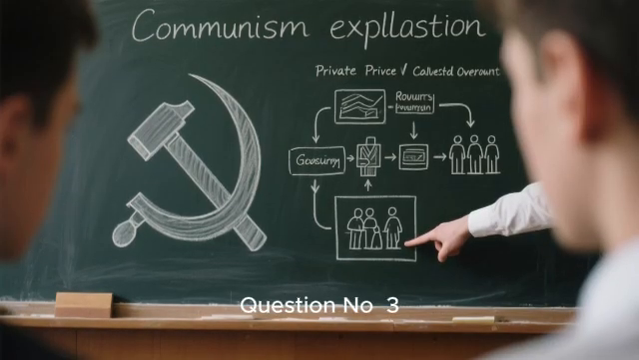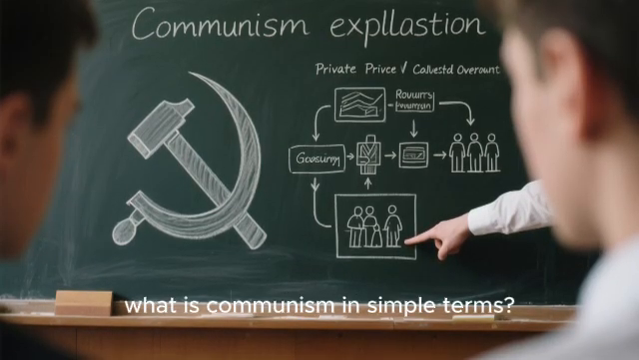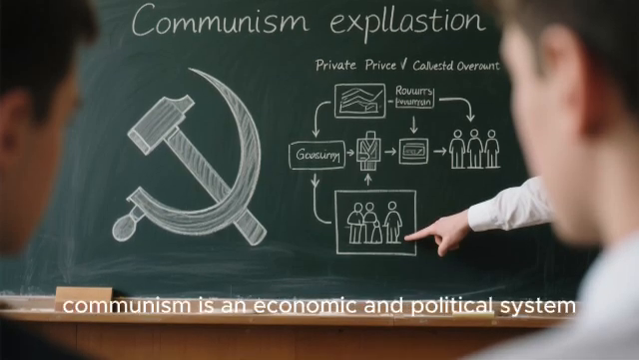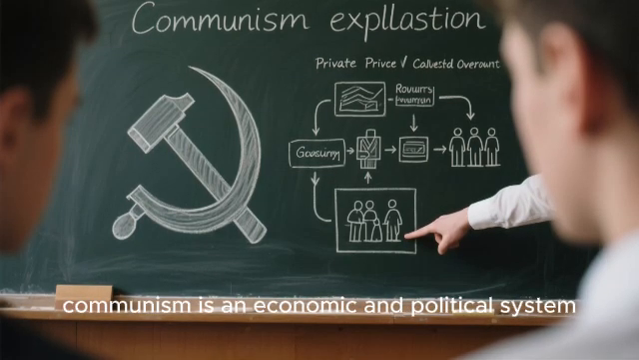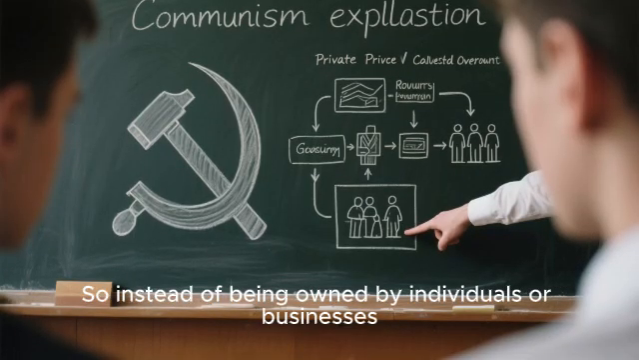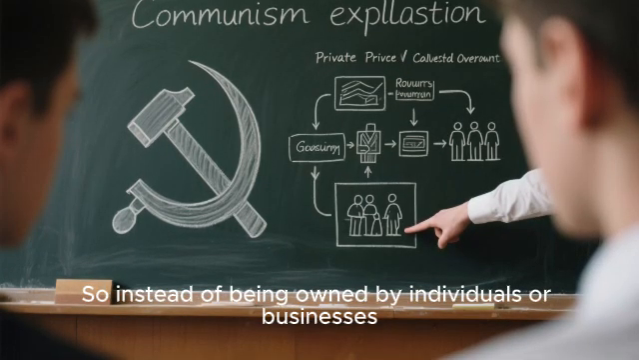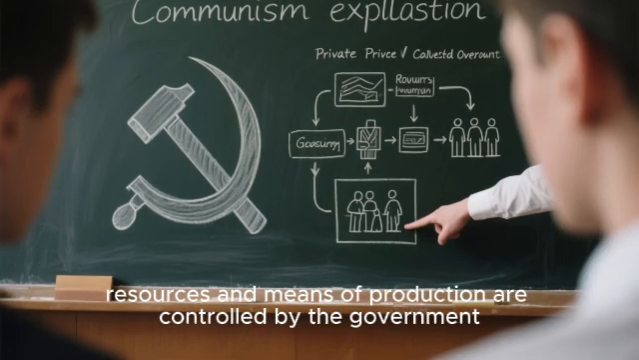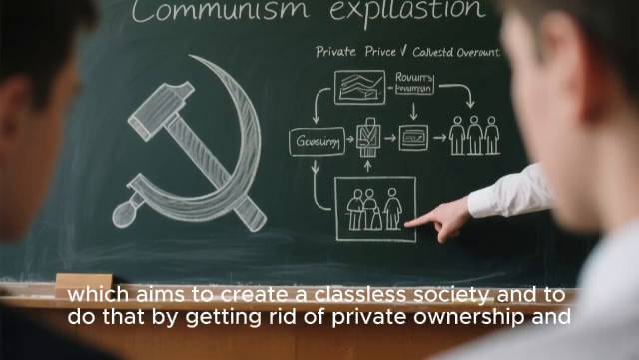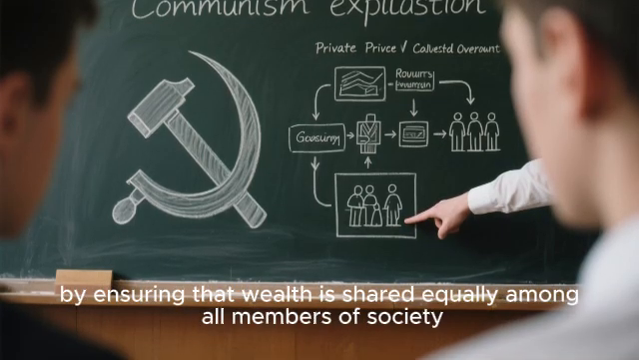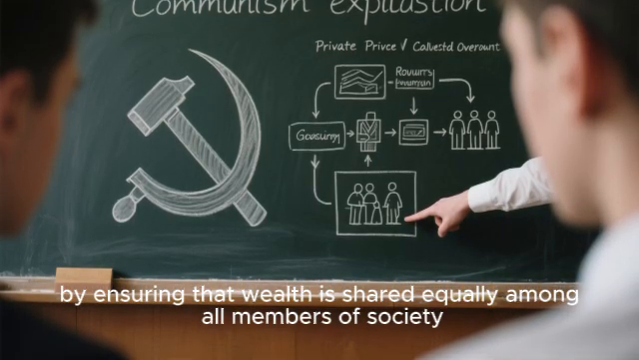Question number 3. What is communism in simple terms? So, here's the answer. In simple terms, communism is an economic and political system where all property is collectively owned rather than privately. So, instead of being owned by individuals or businesses, resources and means of production are controlled by the government, which aims to create a classless society, and to do that by getting rid of private ownership and by ensuring that wealth is shared equally among all members of society.